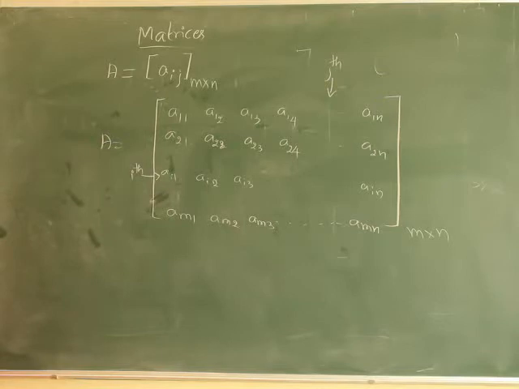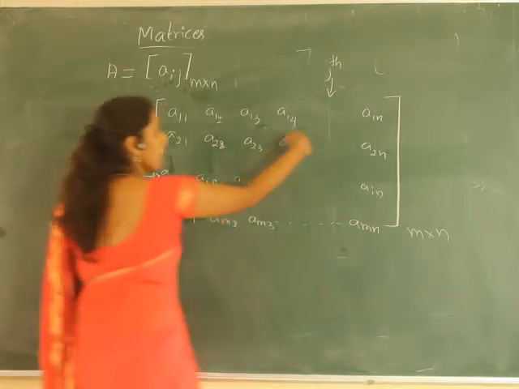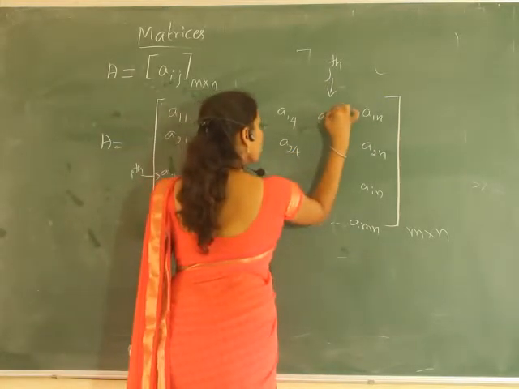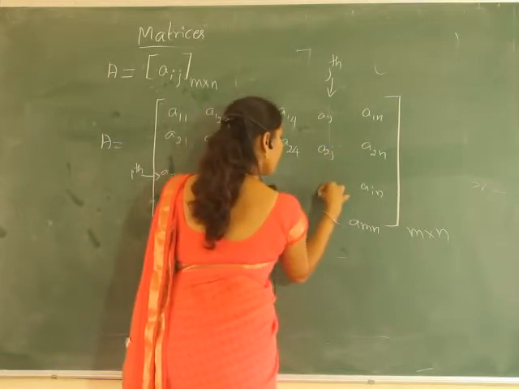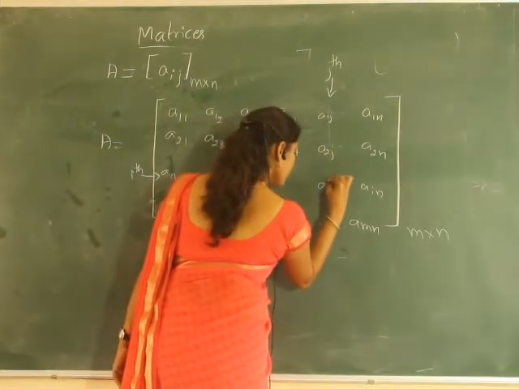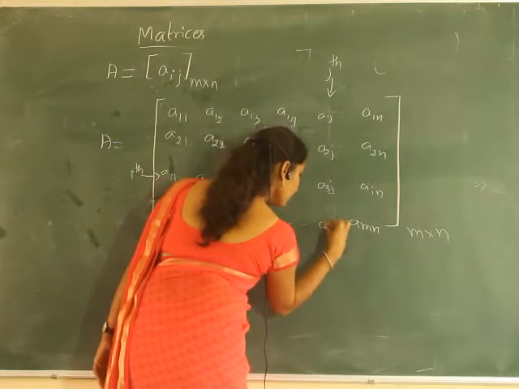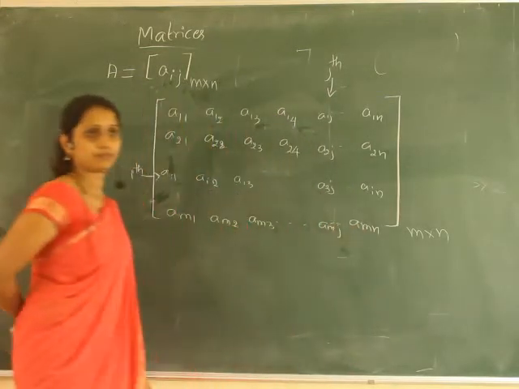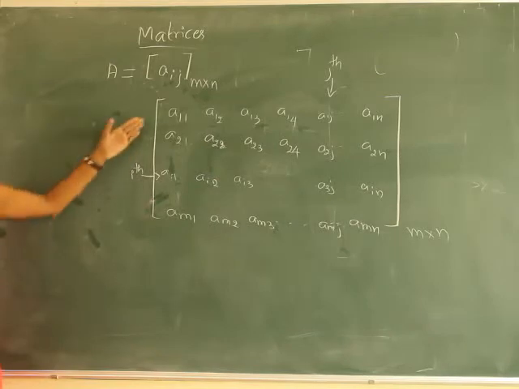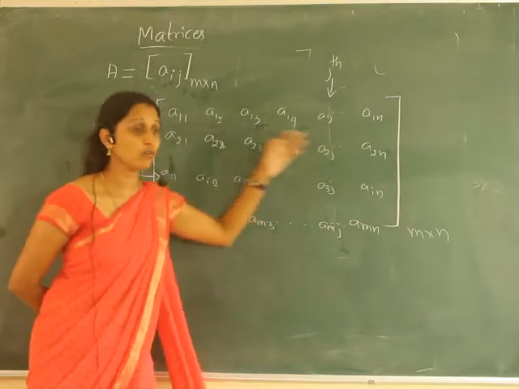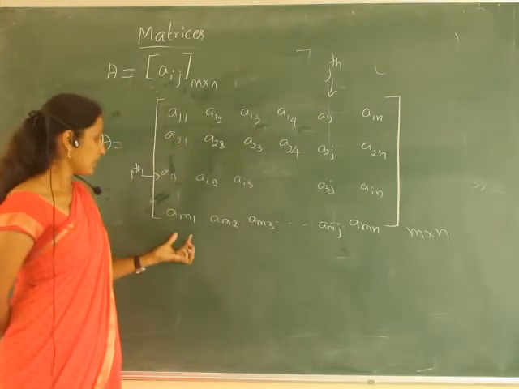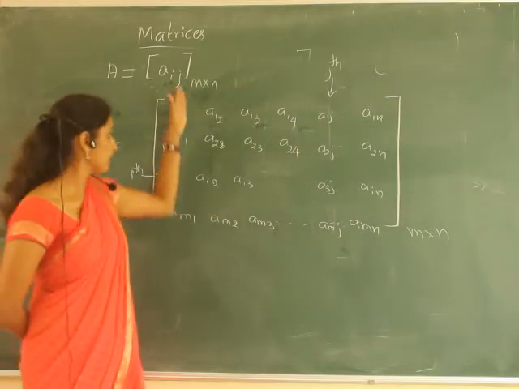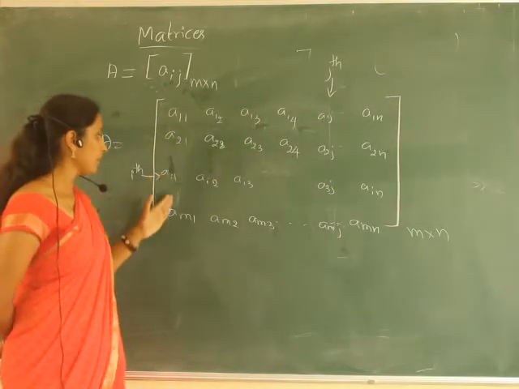So what are the entries of that jth column? We can write A1j, A2j, A3j, and so on up to AMj. So the first row is A11, A12, and so on up to A1N, and the last is AM1, and the first column is A11, A21, like this.